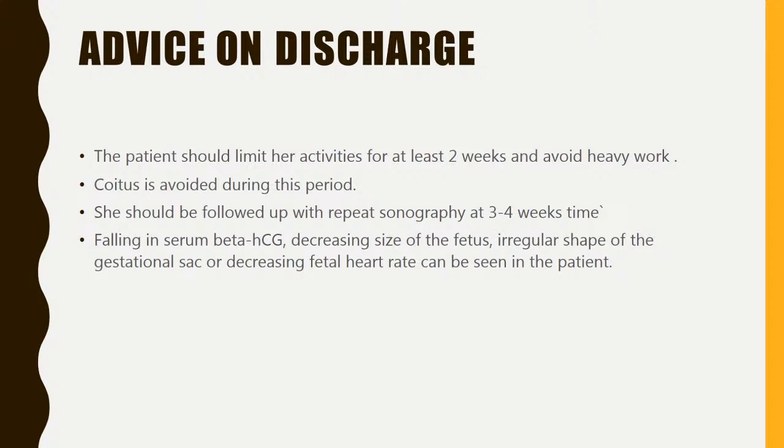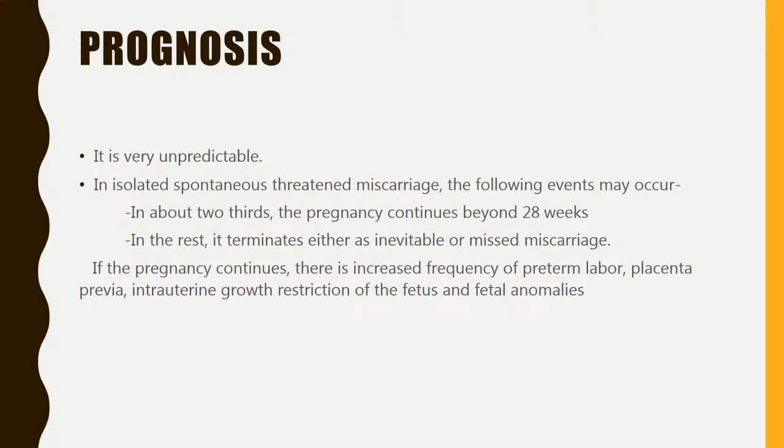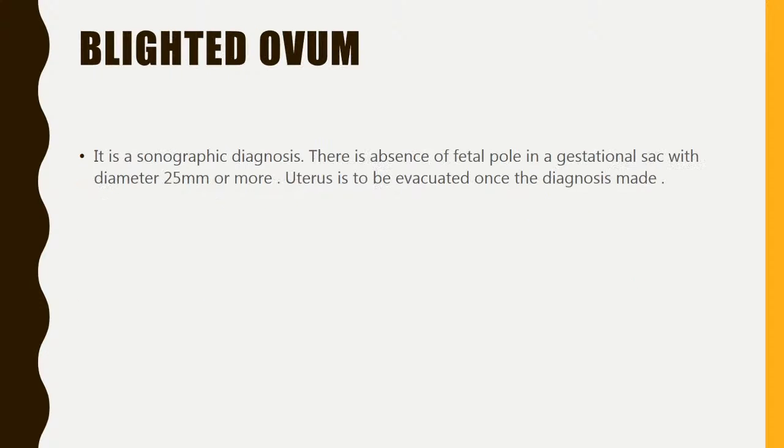Falling sera beta HCG, decreasing size of the fetus, irregular shape of the gestational sac, or decreasing fetal heart rate can be seen in the patient. Prognosis is very unpredictable. In about 2/3 of the spontaneous threatened miscarriage, the pregnancy will continue beyond 28 weeks. In the rest, it will terminate as inevitable or missed miscarriage. But if the pregnancy continues beyond 28 weeks, there is increased frequency of preterm labor, placenta previa, intrauterine growth restriction of the fetus, and fetal anomalies.